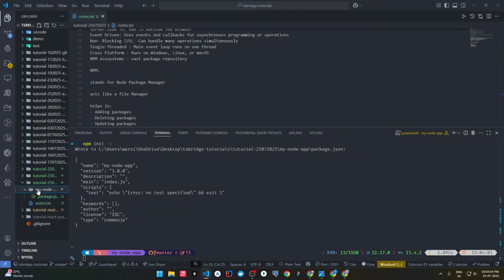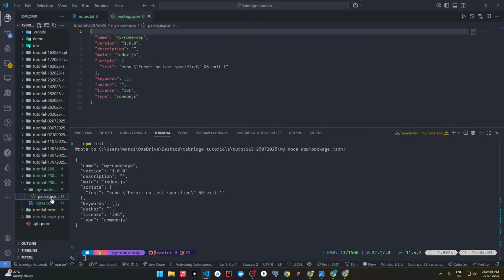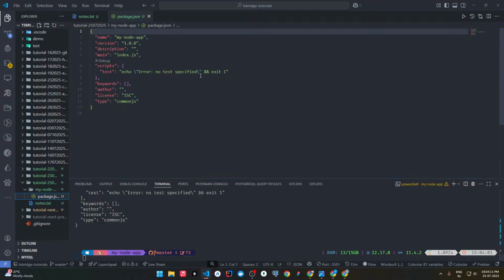So within this folder we have a package.json file created. Within the package.json file we have all the details of the project, like the name of the application is my node app, you can definitely change it, version is 1.0, description nothing. Within main you have the main file's name, which is the JavaScript file that needs to run. In scripts we have the normal script, test. We have keywords, author, license and type.